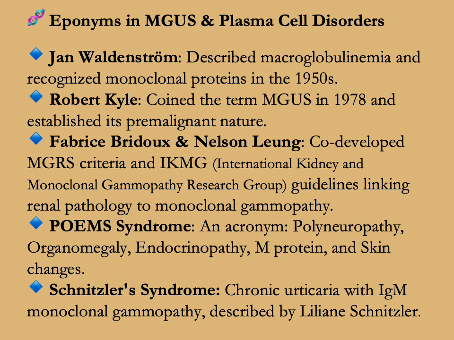Eponyms in MGUS and plasma cell disorders. Jan Waldenstrom described macroglobulinemia and recognized monoclonal proteins in the 1950s. Robert Kyle coined the term MGUS in 1978 and established its pre-malignant nature. Frederic Bridoux and Nelson Leung co-developed monoclonal gammopathy of renal significance criteria and IKMG guidelines linking renal pathology to monoclonal gammopathy.